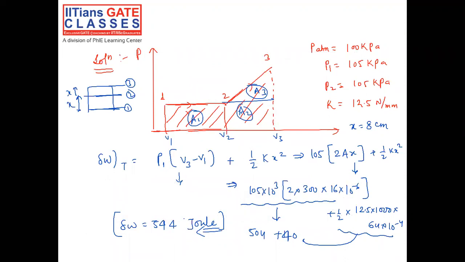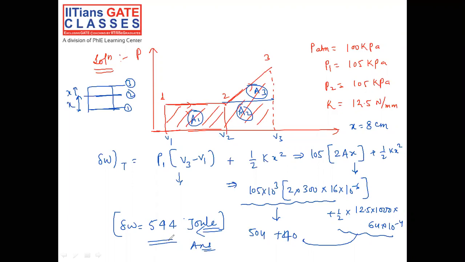And round off to integer value means you should not put the value in decimal. There should be one perfect value, that is 544 joule. That is the answer of work interaction in the piston cylinder arrangement.